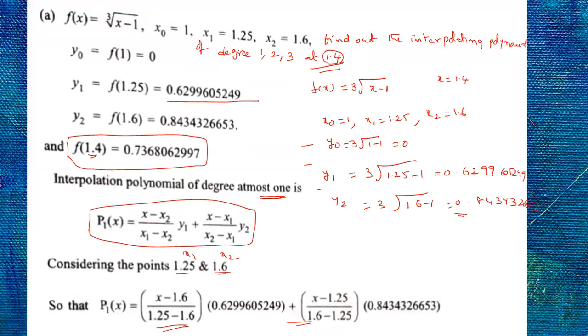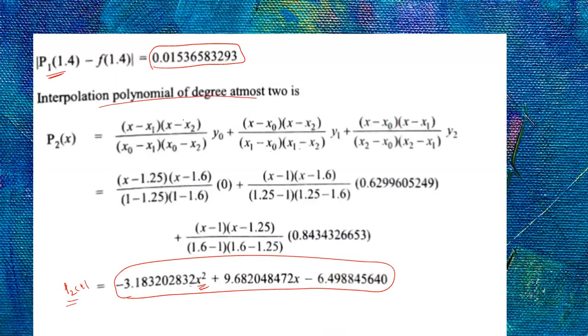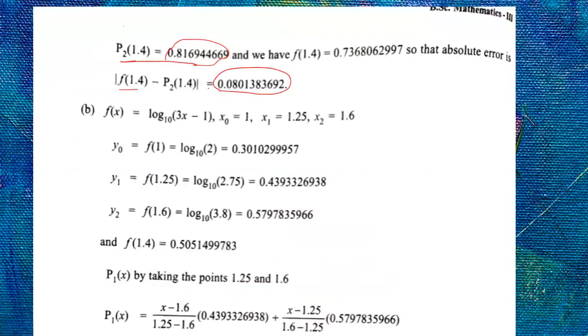Because these are the three terms, we'll get only degree 1 and degree 2. We won't get degree 3, sorry. Degree 1 and degree 2 only we'll get. So this is degree 1 and this is degree 2, at most 2. So these are the two answers we'll get. This is one problem.